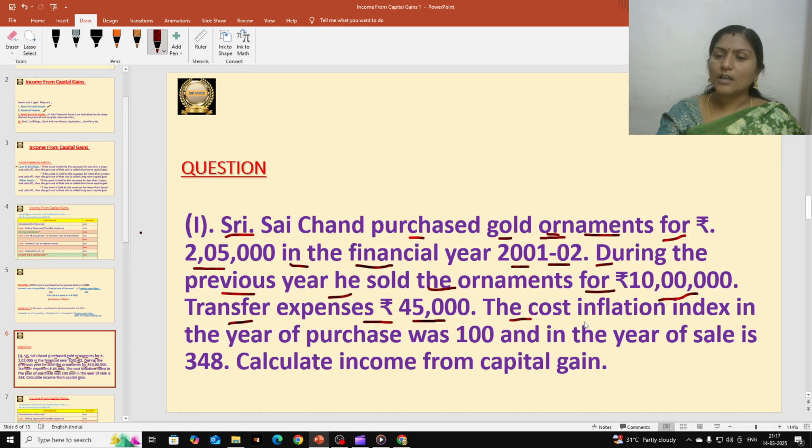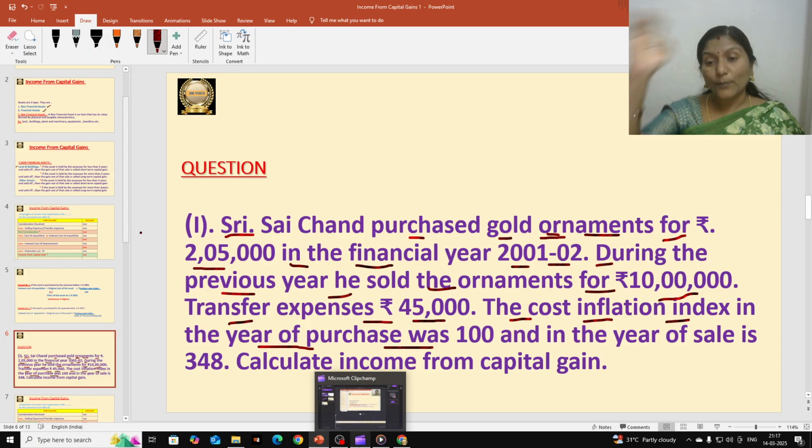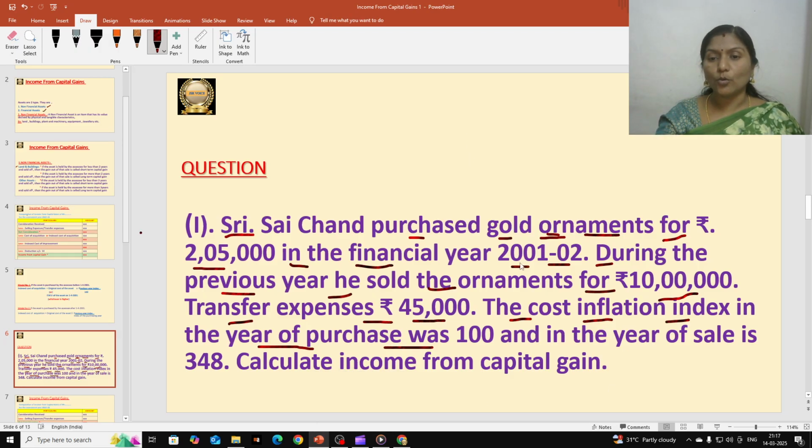Next, the cost inflation index number. According to the Income Tax Act, for every year they give some index numbers, for the calculation of all these capital gains. So cost inflation index means CII number, that is in the year of purchase. When he purchased in 2001-02, the index number is 100.